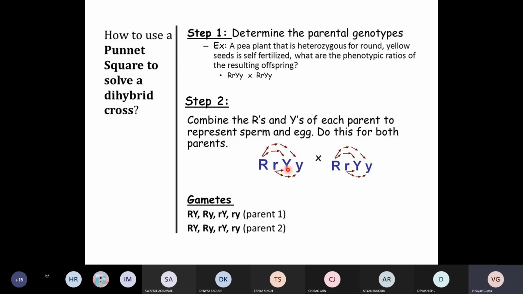This small r can go with capital Y, third one. This small r and small y. Same thing here. Then you have to use the same approach. Write down the gametes on the top of the square and on the left hand side, and then you will determine the genotype and phenotype ratios. Okay, let's understand this concept by a problem.